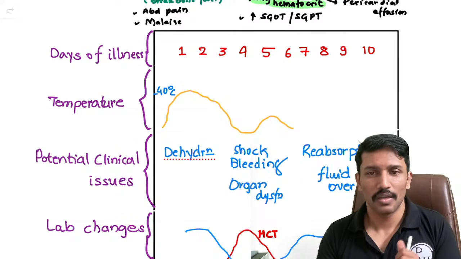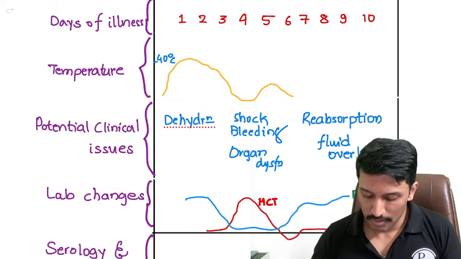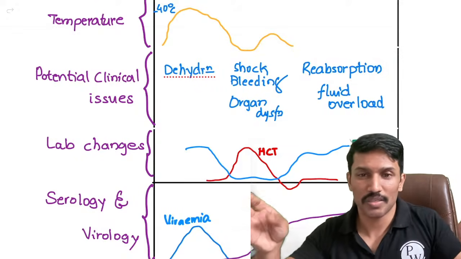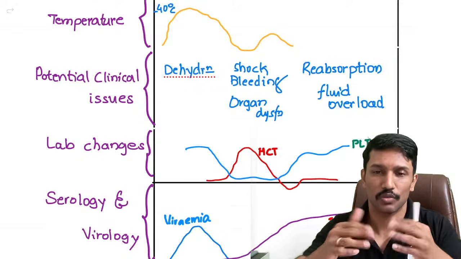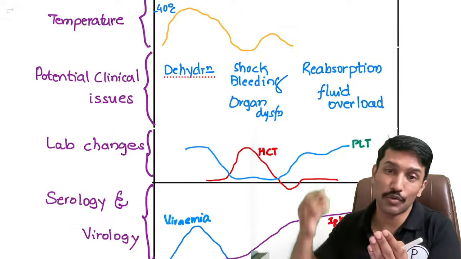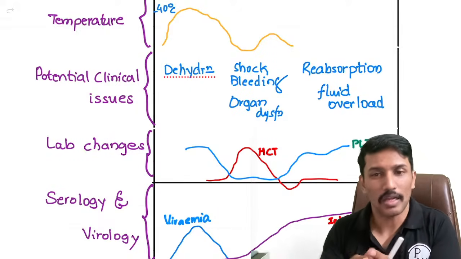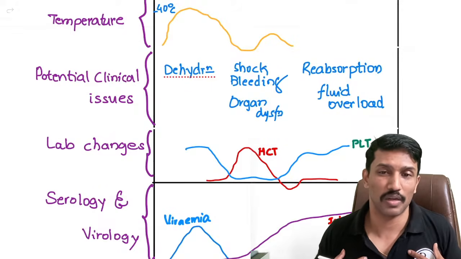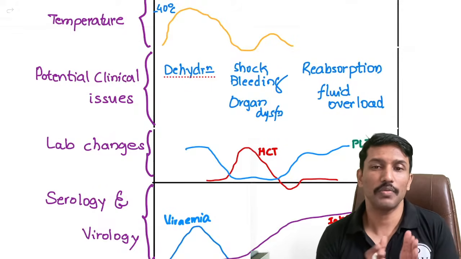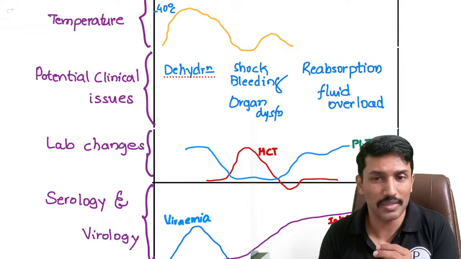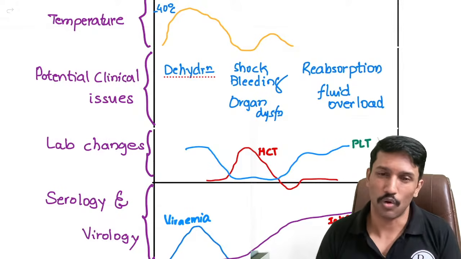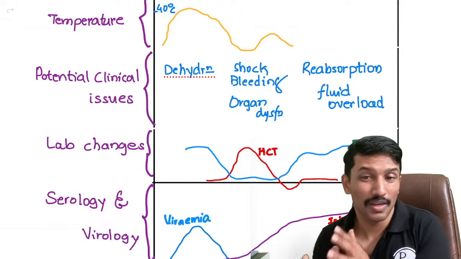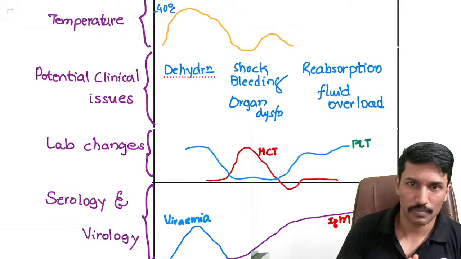Why? Because during the recovery period, the reabsorption of fluid happens. The fluid which has leaked into all these spaces starts coming back to the blood. So the blood volume will start rising. And if I also keep giving external fluids, I will expand the blood volume so much that I will cause fluid overload. Patient may develop pulmonary edema. So that's why we have to be very cautious in giving fluids after the critical phase. So on day 6, 7, 8, we need to be watchful of the patient's fluid parameters.